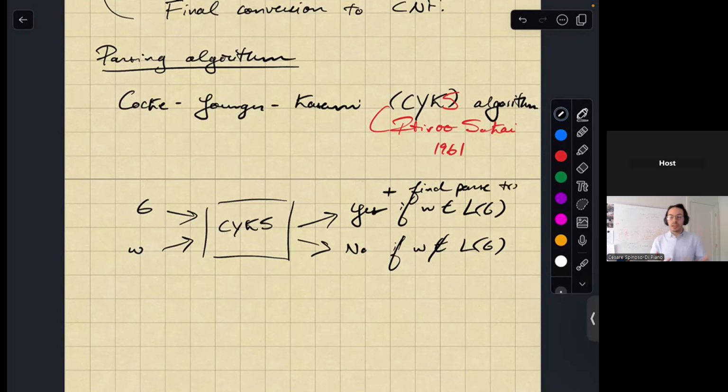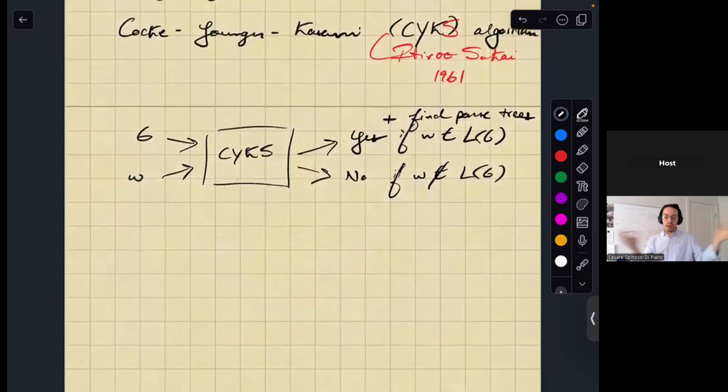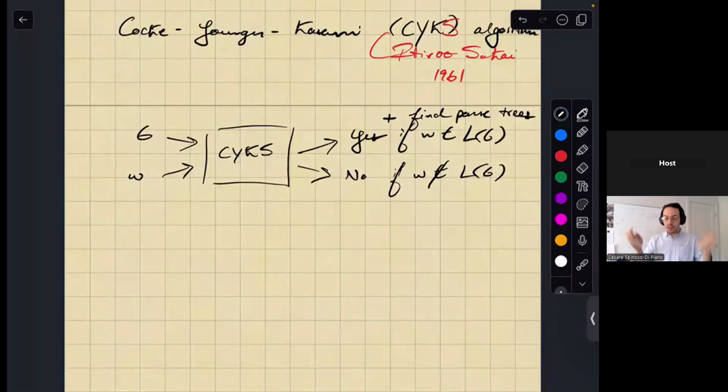And it does this just because it so happens that in the algorithm, you're determining whether there are parse trees for that string to check whether it's generated by the grammar. So like a side effect is that you also get parse trees, which is nice because it allows you to interpret the meaning of a string if you're talking about linguistics, or if you're talking about a programming language, you can see how operations connect together in the parse tree.